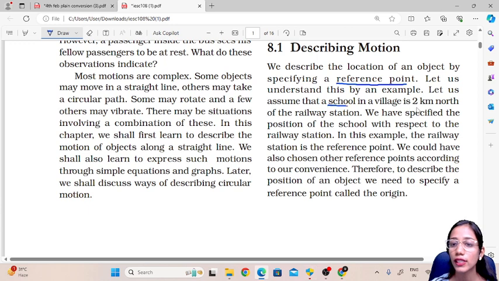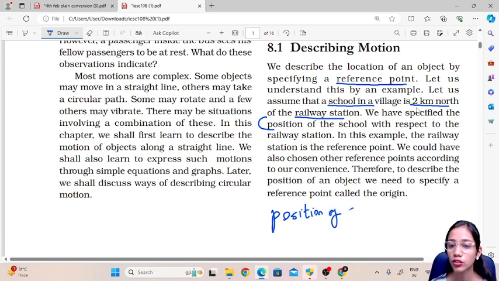We have specified the position of the school with regards to the railway station.